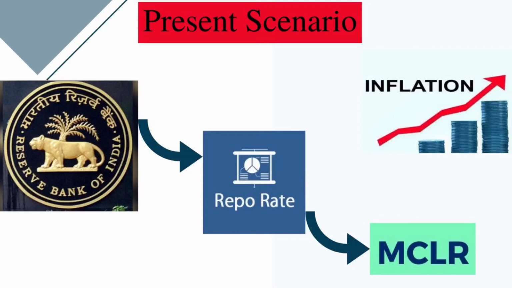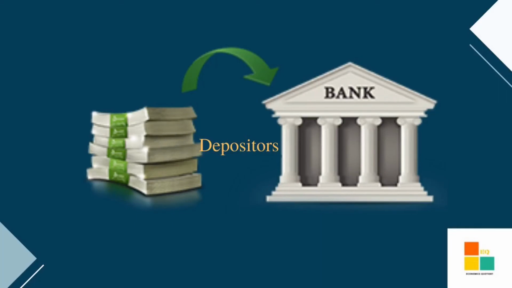Now we will see the impact of inflation from the depositor's and the borrower's point of view. As we discussed, the RBI has reduced its repo rate. Because of that, banks have reduced the deposit rate and the lending rate. Let's calculate with the formula to understand it clearly. The inflation in June is 6% and if we consider the fixed deposit rate in the State Bank of India, it is 5%. Therefore, we get the real interest rate as minus 1%. From this, we can understand that the depositors are not getting any positive returns from the bank.